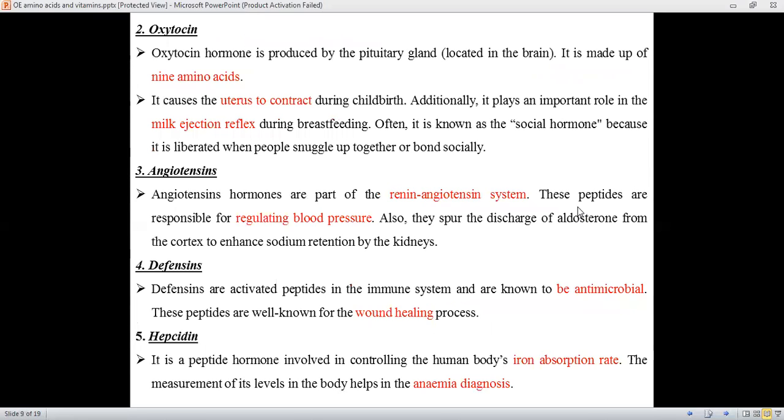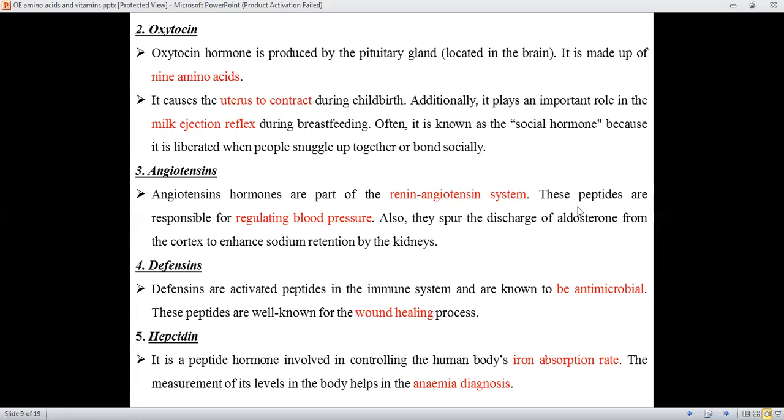So that is the most important function of vasopressin, which is to regulate the water balance as well as the blood pressure. The second biologically active peptide is oxytocin, which is produced by the pituitary gland, and it is made up of 9 amino acids. These 9 amino acids are joined by peptide linkage. It causes the uterus to contract during childbirth. Additionally, it plays an important role in the milk ejection reflex during breastfeeding. Of course, it is often known as the social hormone because it is liberated when people snuggle up together or bond socially.